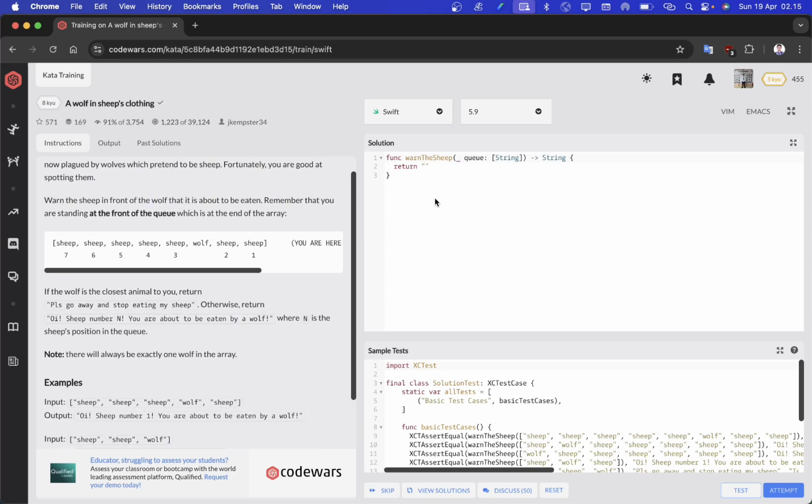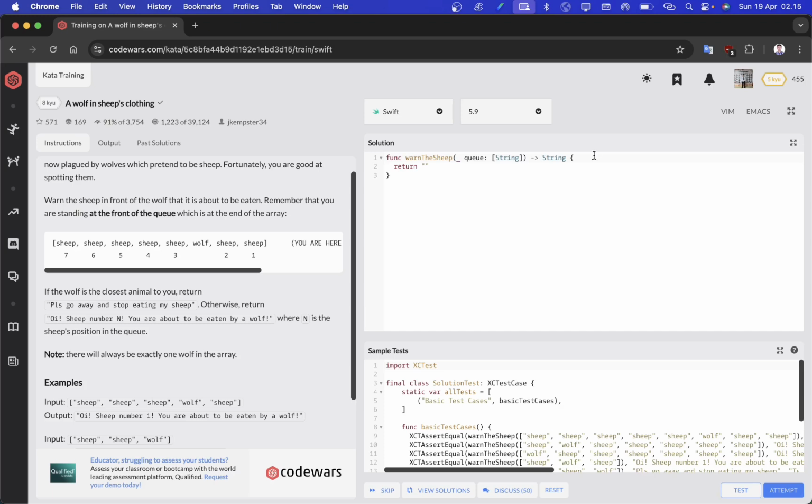Alright, here we have a function called warnTheSheep, and this function takes one parameter named q of type array of string. This q will contain our sheep and one of them will be a wolf. Then this function will return a string, either a sentence to tell the wolf to go away or a warning message for one of our sheep. Now let's try to write the code.